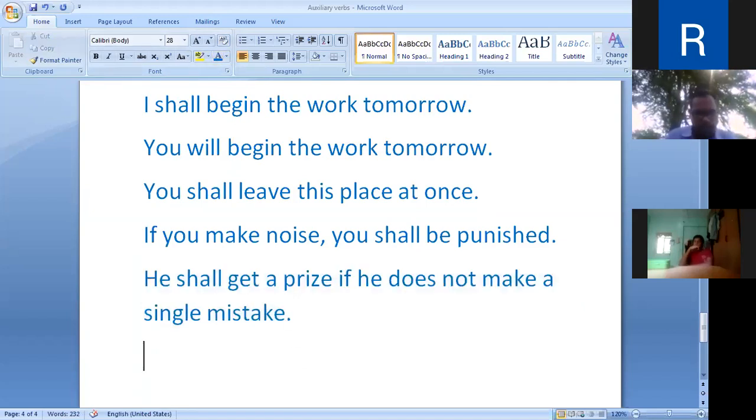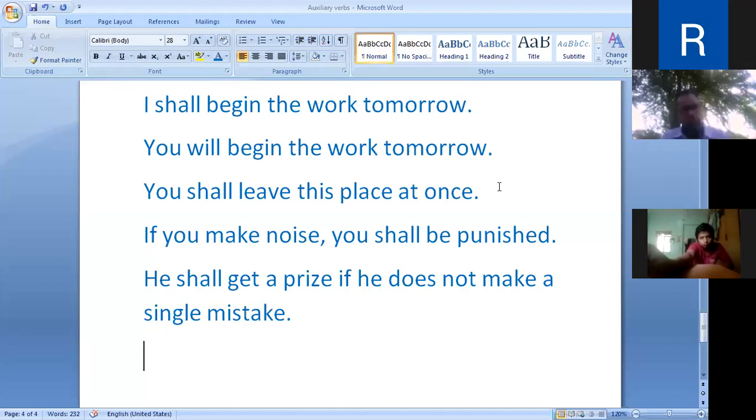So it was the use of shall with second person and third person. And what it indicates at that time, shall indicates the command, threat, and promise. You shall leave this place at once. It was command. If you make noise, you shall be punished. Threat. And he shall get the prize if he does not make a single mistake.